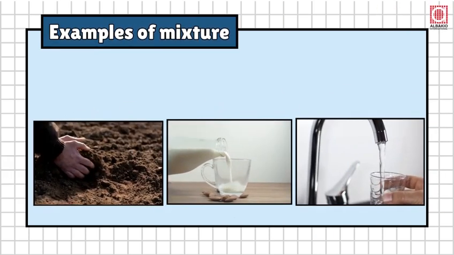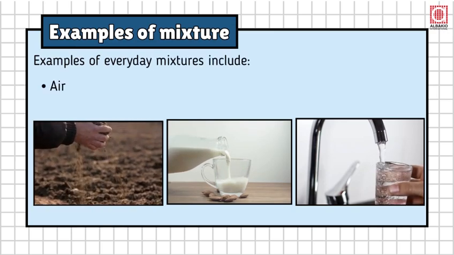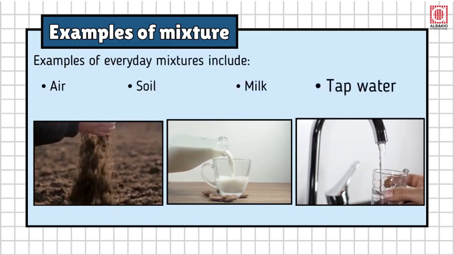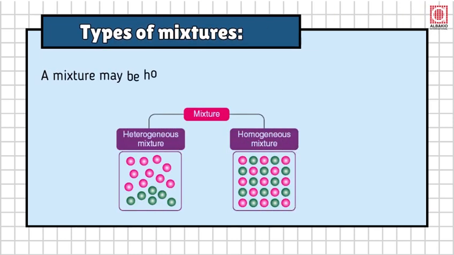Examples of mixtures. Examples of everyday mixtures include air, soil, milk, and tap water. Types of mixtures. A mixture may be homogeneous or heterogeneous.